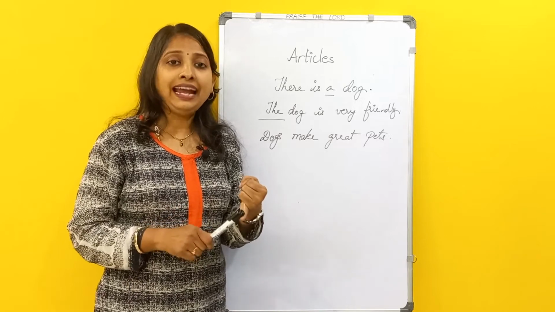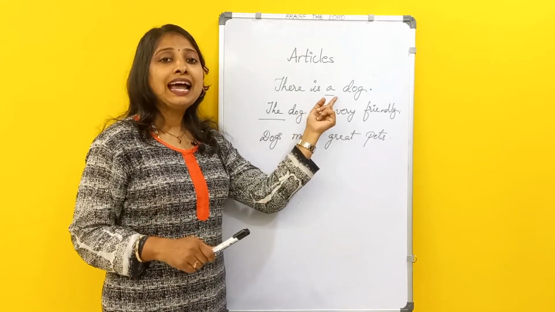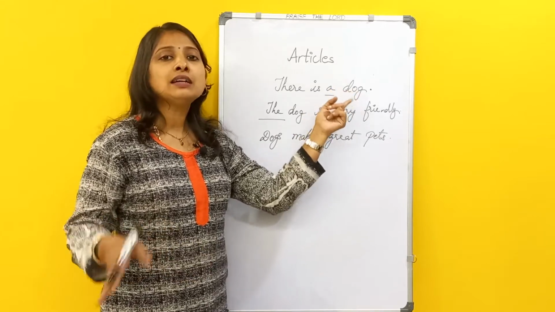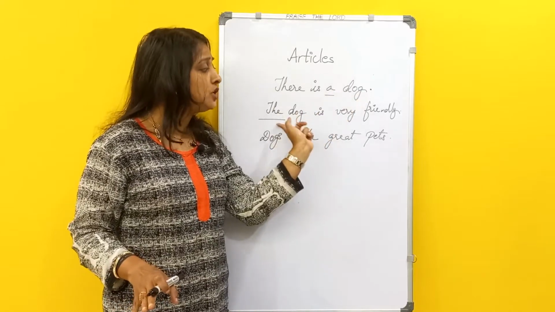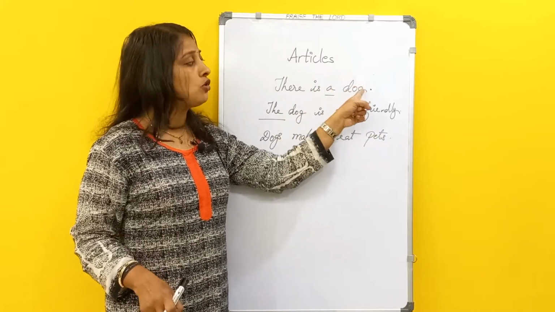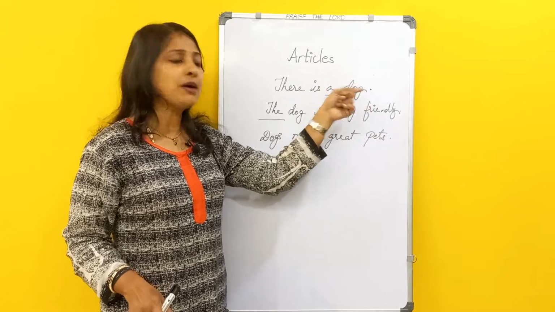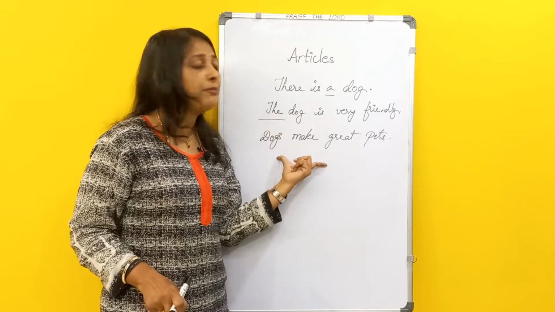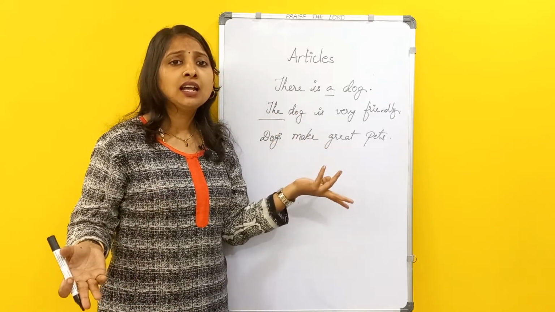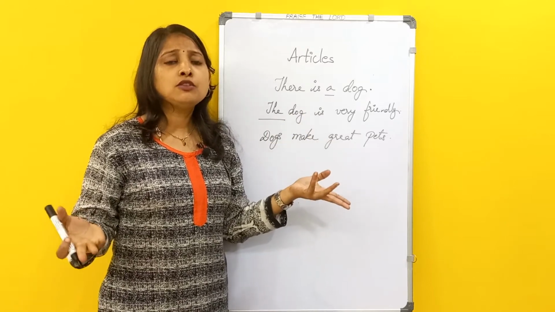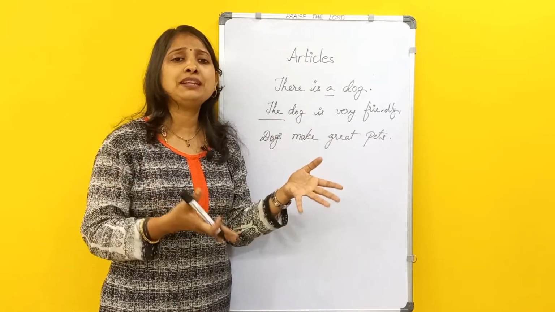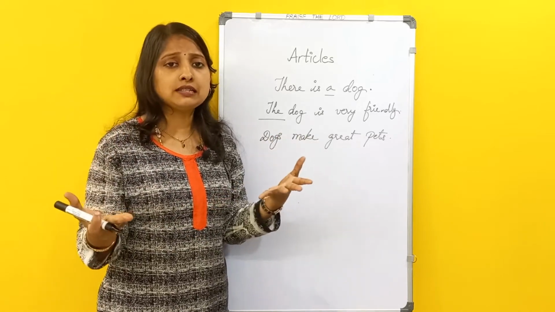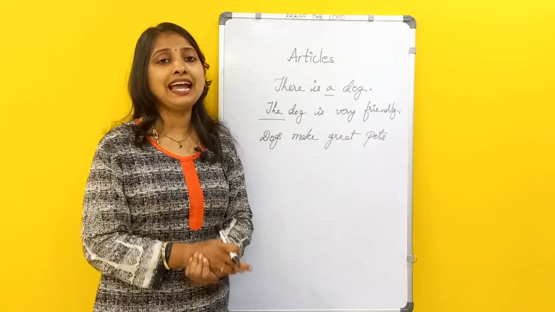When to use a? When you are talking about an indefinite one. Here we are not talking about a definite dog. We are just talking about an unspecified one. But here the dog is very friendly. Already I have told you about the dog. This dog which I am talking about is very friendly. So this is a definite article here. And coming to this case, dogs will make great pets. Dogs generally make great pets, means dogs can be taken as great pets. They are pets. So, it is a general sense. So, in general case you won't be using any article.